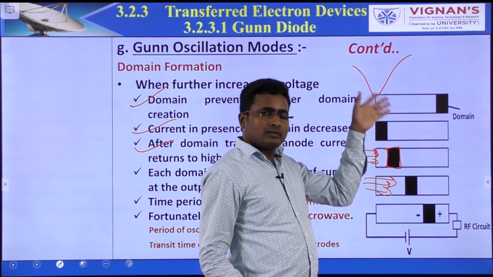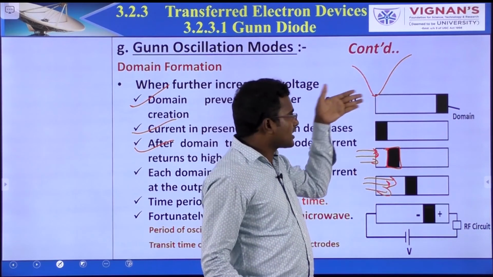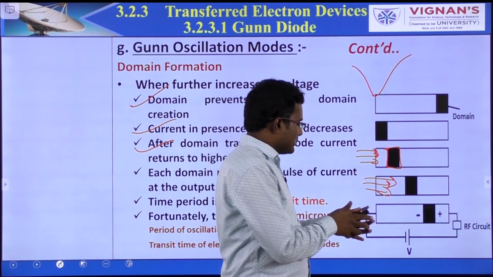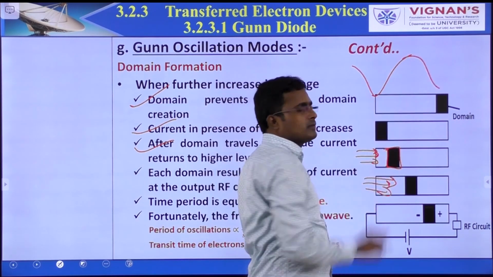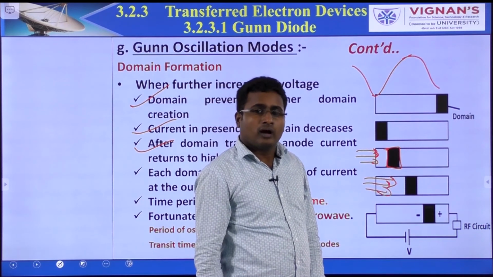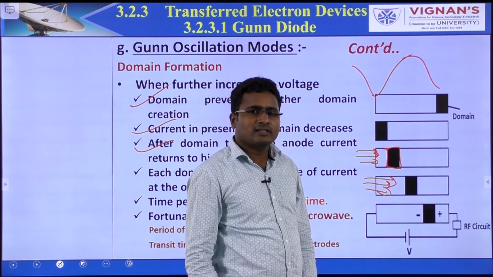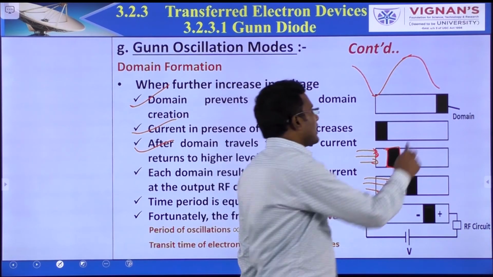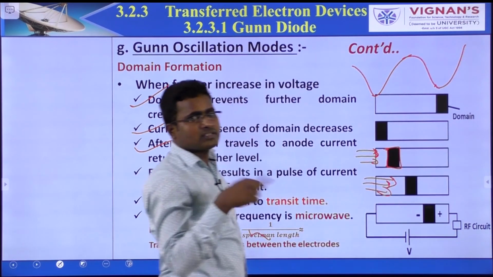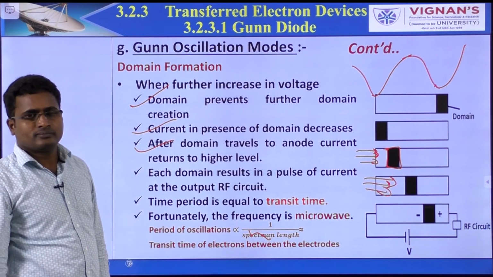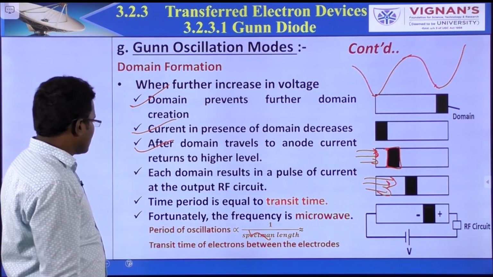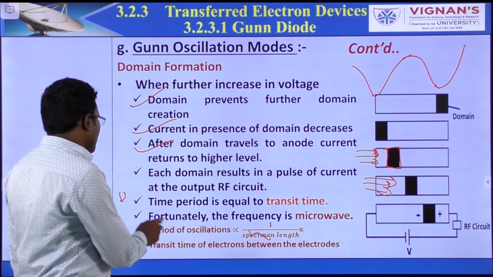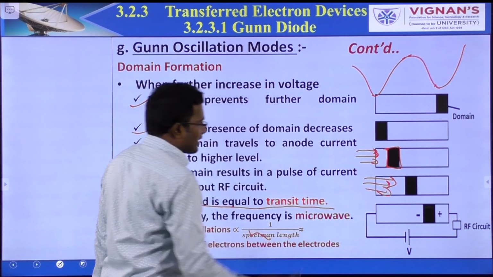Now again electrons are coming here. Again a domain is formed, and again the current decreases. It keeps decreasing until the domain reaches the anode. After reaching the anode, the current increases again. So oscillations are developed. What is the time period of the oscillations? The time period of the oscillations is called the transit time.